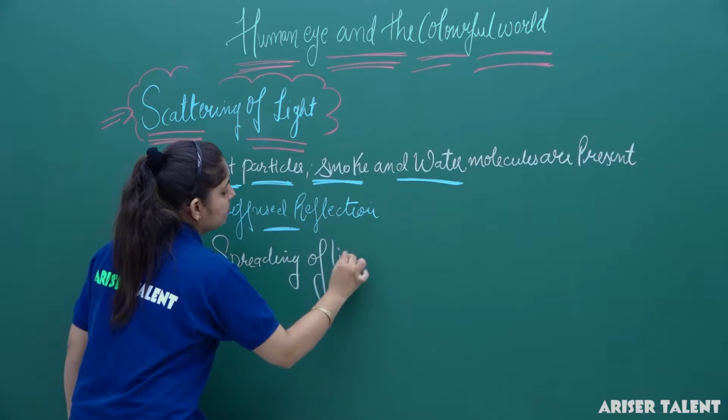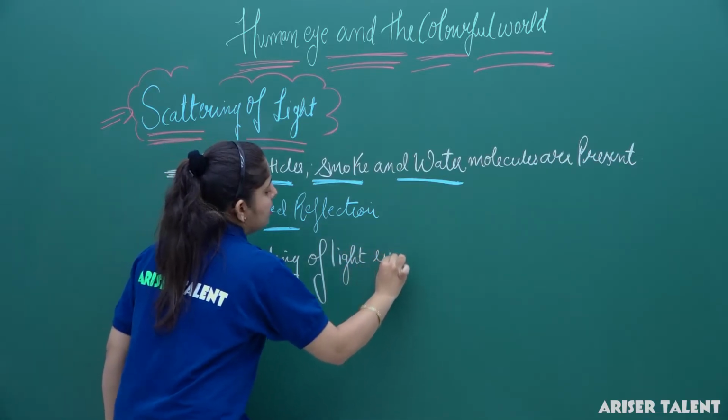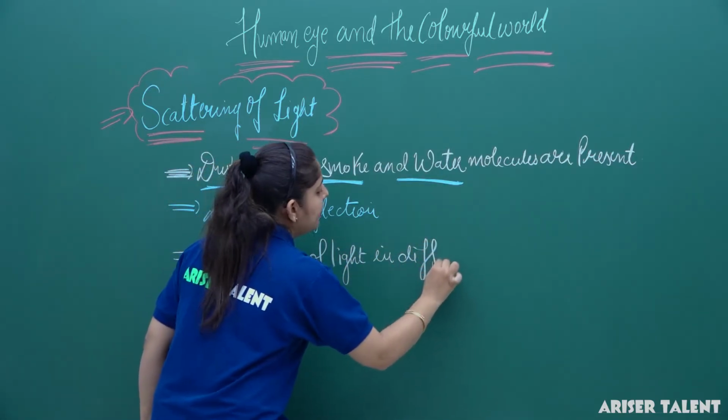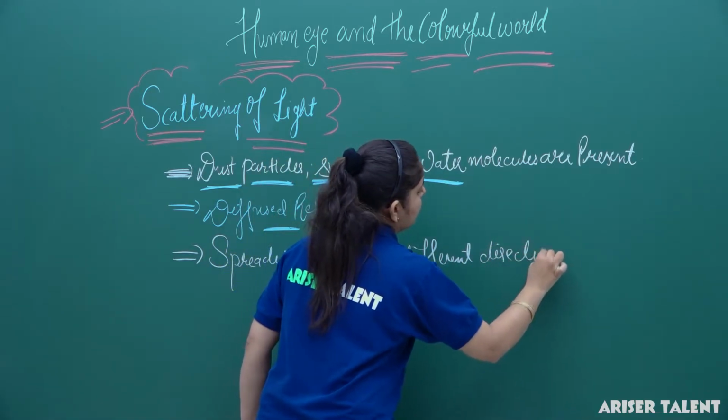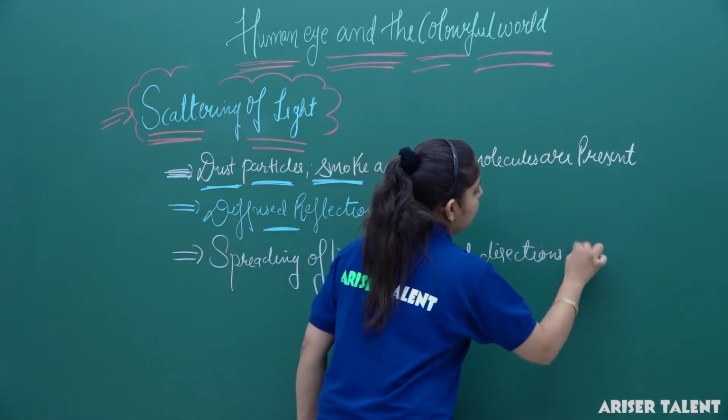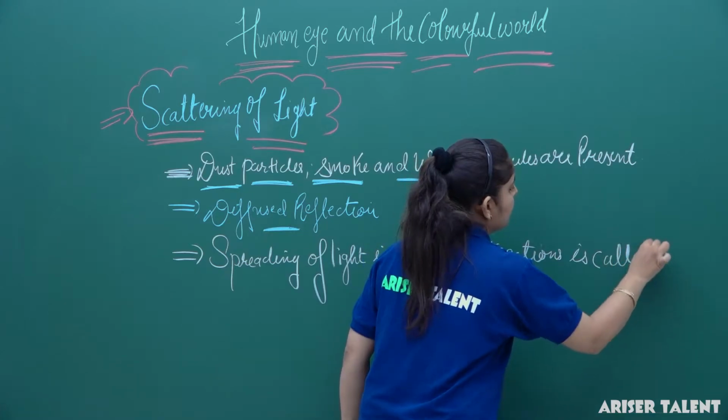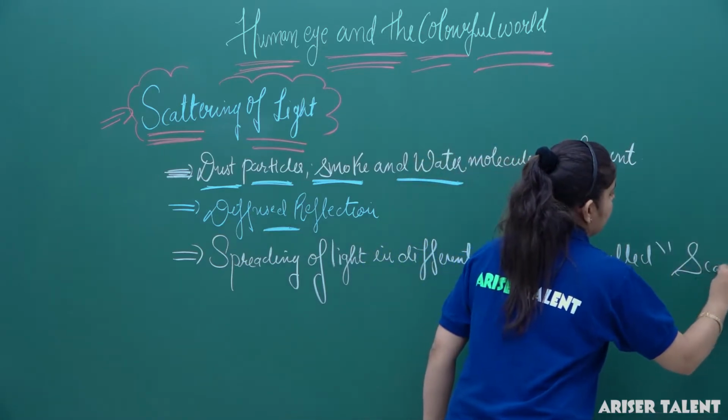Very simple. Spreading of light in different directions is called scattering.